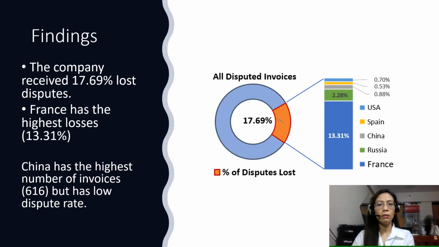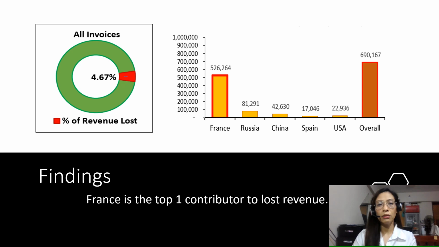We have also established that the company received 17.69% loss disputes, having France as the number one contributor to this loss. Although China has the highest number of invoices, it has a low dispute rate as compared to France. Consequently, France incurred the highest revenue loss of 526,000, or half a million US dollars. China, the company's top grosser, incurred minimal losses as compared to France.